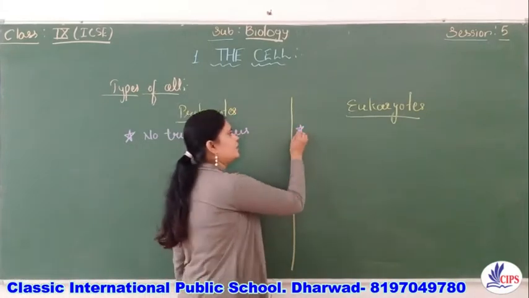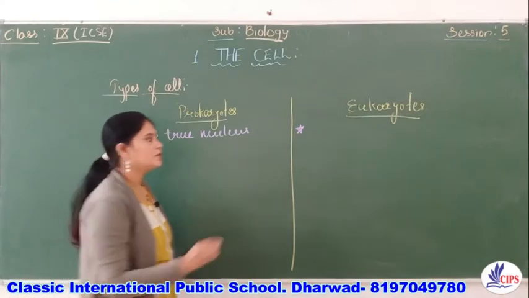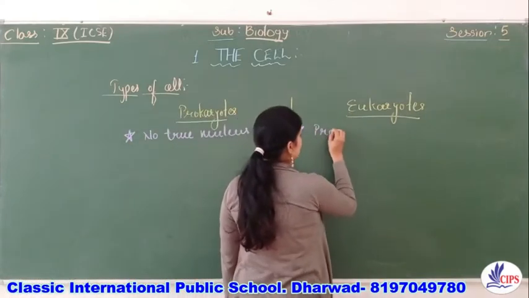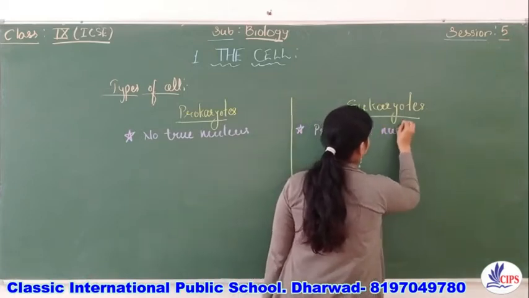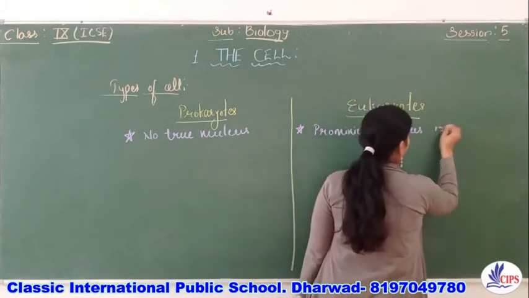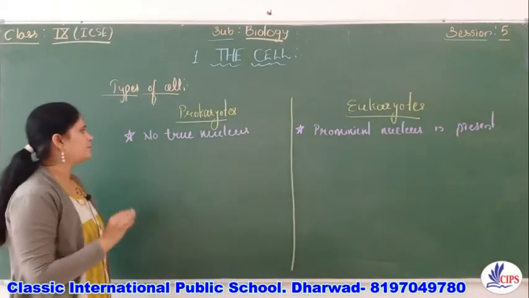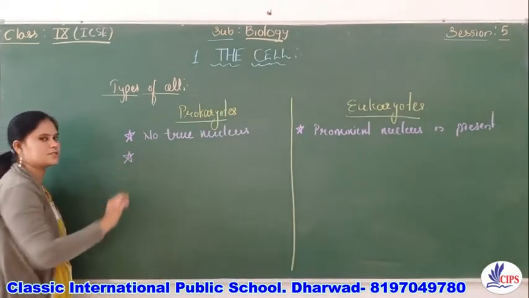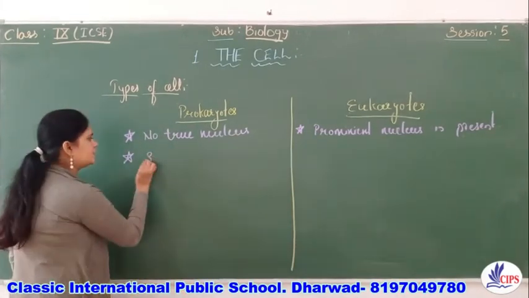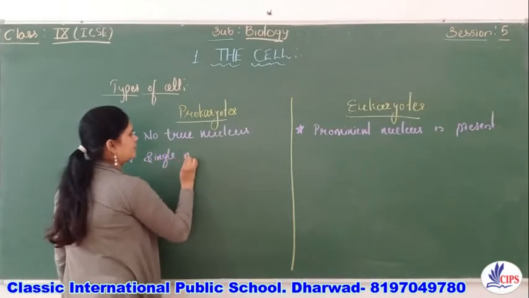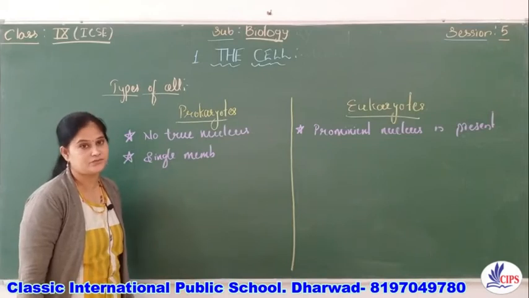Whereas in eukaryotic organisms, a prominent nucleus is present, right? And in the prokaryotic organisms, only a single membrane is present, only the cell membrane, right?